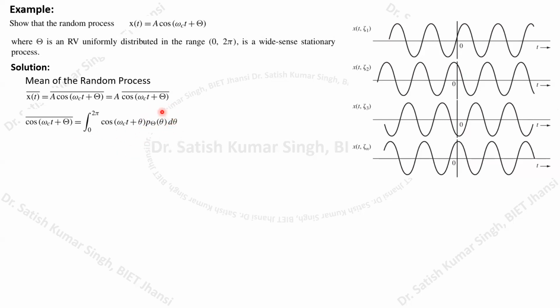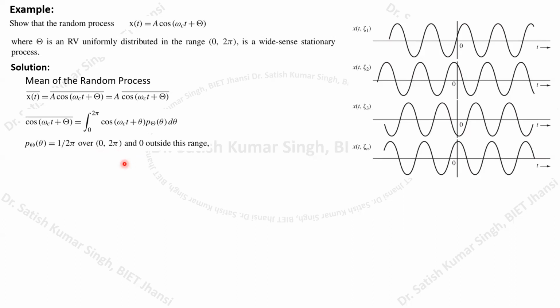We must know the probability density function over this range of θ. There will be a uniform distribution, and we know that the area under the PDF curve must be unity. So the probability density function p(θ) will be equal to 1/2π over the range 0 to 2π, and it will be 0 outside this range.